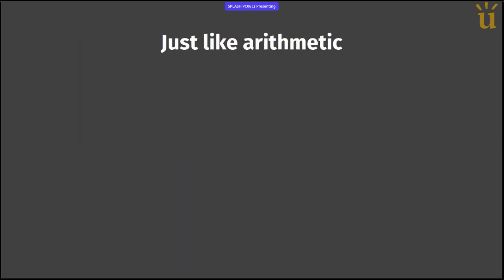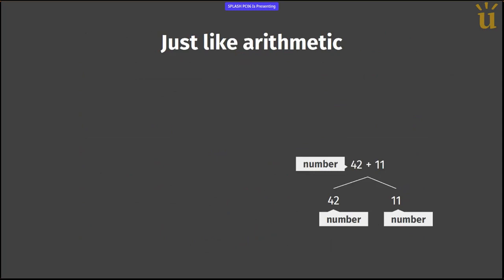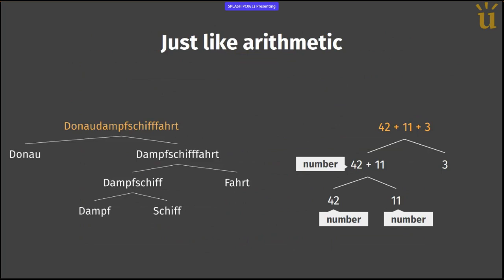Now, we already know this. This is really just like arithmetic. We can take two numbers, 41 and 11, combine them together and get back a new number. Then we can take another number and get back another number. This is exactly the same thing we did. Of course, that doesn't work for the whole language, but for this subset, for certain nouns in German and other languages, you can take two nouns like Dampf and Schiff, combine them together and get a new noun.